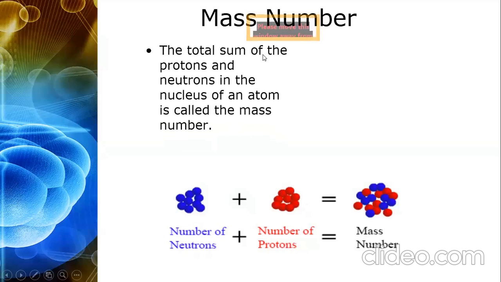So it is the total sum of the protons and neutrons. Now we are talking about the nucleus, the number of protons and neutrons in the nucleus. In the last slide, we learned about the number of protons and the number of electrons. Now we are going to learn about